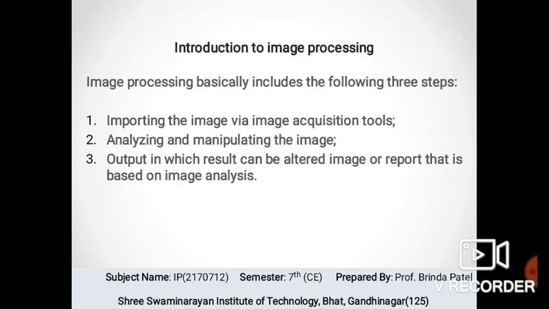So image processing includes 3 steps. First is importing the image via image acquisition tools. Image acquisition tools are used in MATLAB software, which is widely used for performing image processing. Second is analyzing and manipulating the image. Image analysis is the extraction of meaningful information from images, mainly from digital images by means of digital image processing techniques. Basic image manipulation can be done using offline or open source applications.